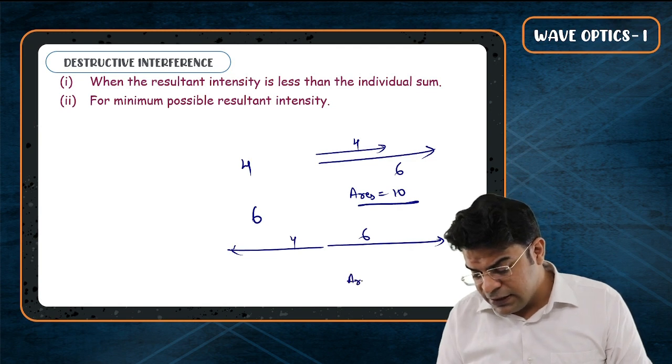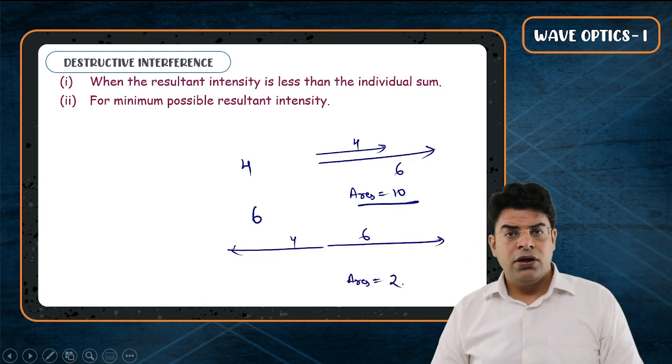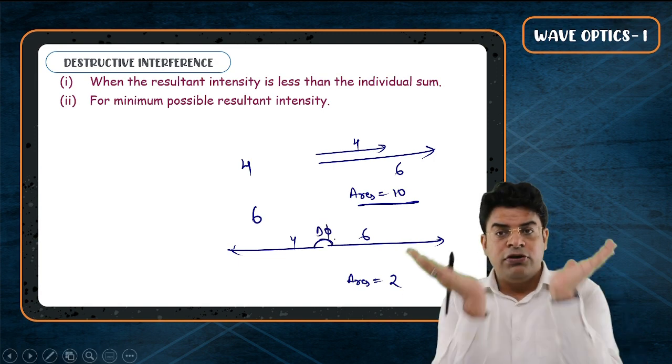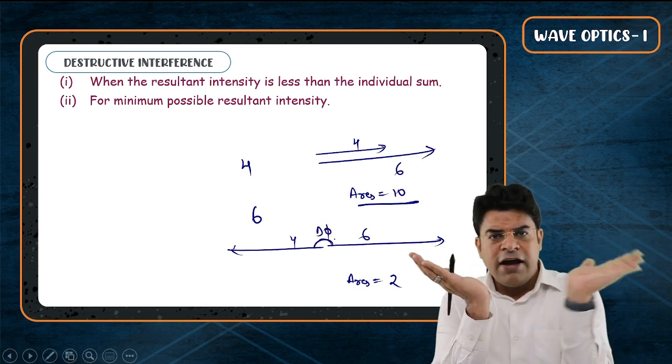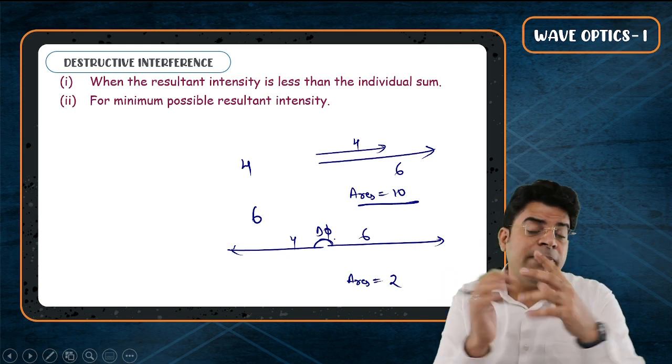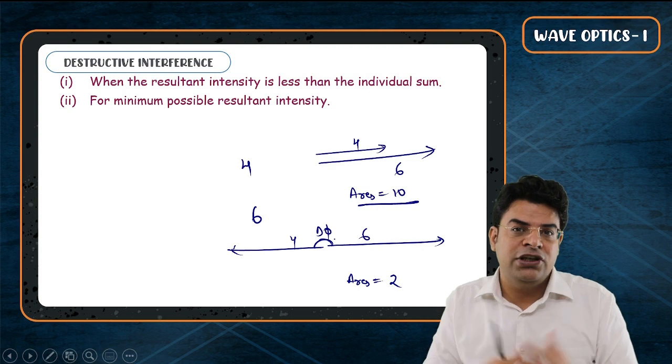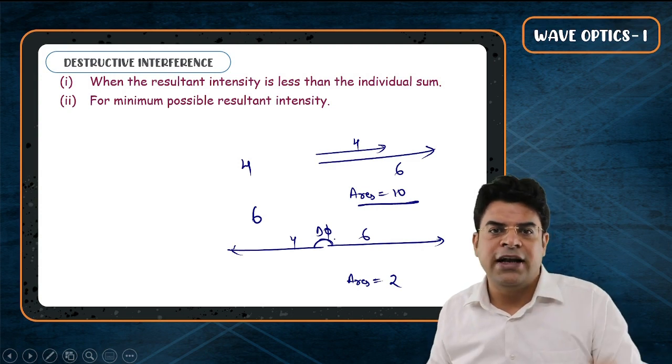will get the resultant amplitude equal to 2. And to get this resultant amplitude, the phase difference should be equal to pi, 3 pi, 5 pi, 7 pi, 9 pi, odd multiples of pi, as if both of them are trying to cancel out each other. Then you will get the minimum possible resultant amplitude.